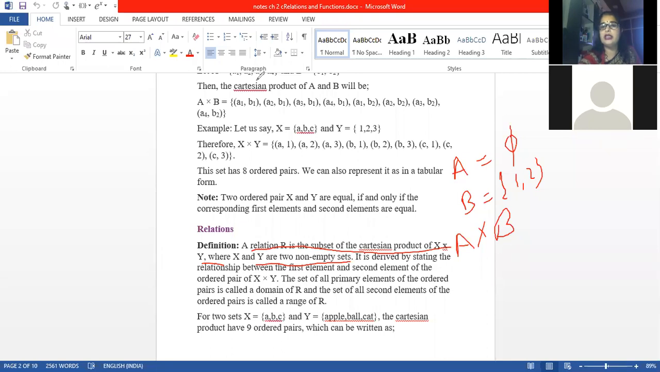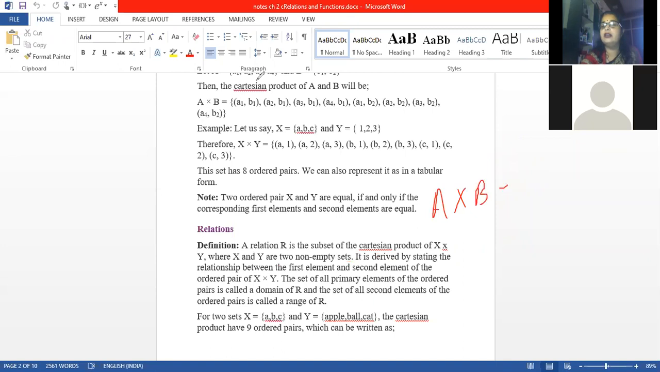Anyone? A is a null set. Just see, A is a null set and B is having elements 1, 2. Now if we multiply A by B, are we getting any ordered pair? We will not get any ordered pair. Why? Because in A we are having no elements, and in B we are having elements. So the ordered pairs would be blank and 1, blank and 2. This is not an ordered pair, clear? So A into B will again be a null set.